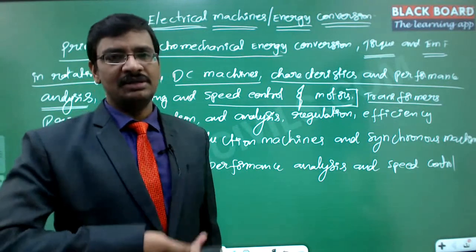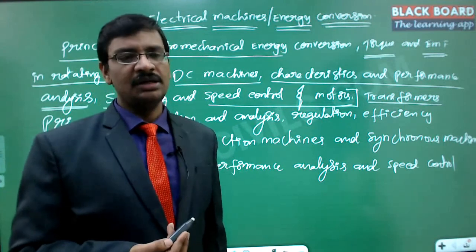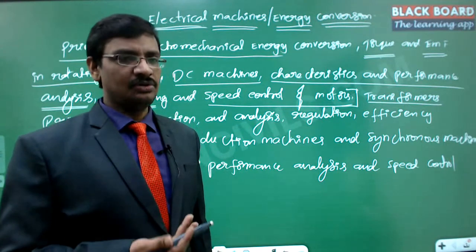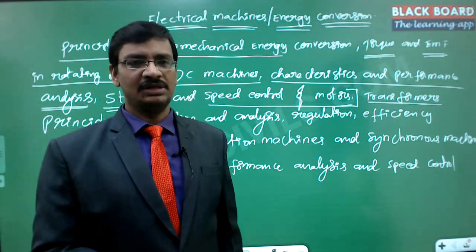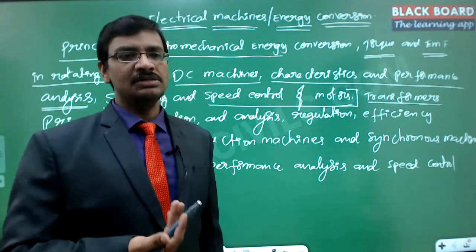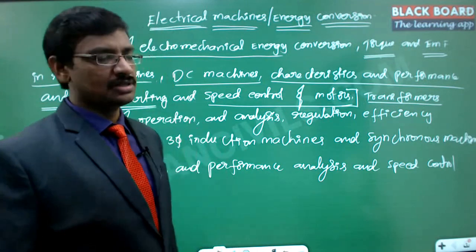So by raising the voltage and decreasing the voltage, keeping the energy constant, we will be able to control the current. So you can increase the current by reducing the voltage, and you can decrease the current by increasing the voltage. So this is the purpose of this transformer.